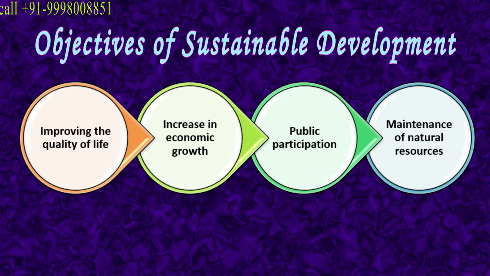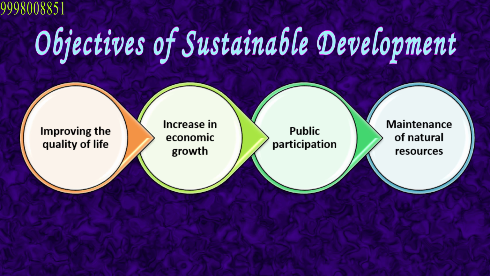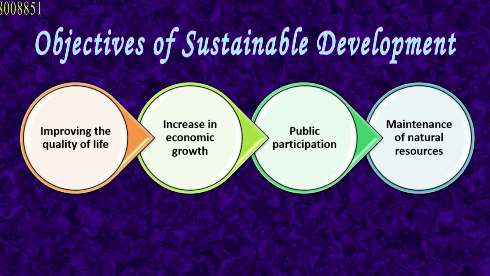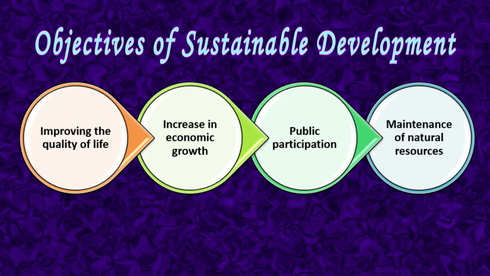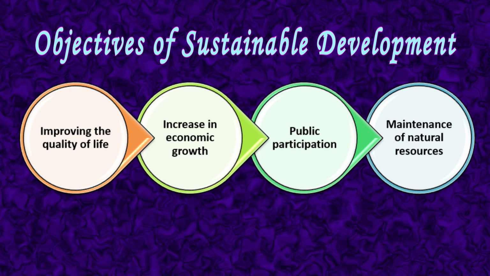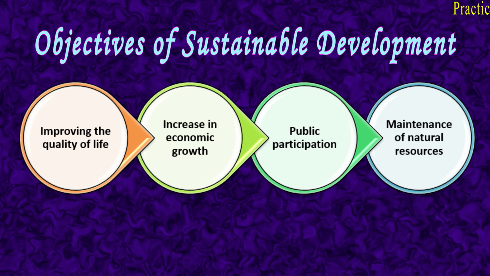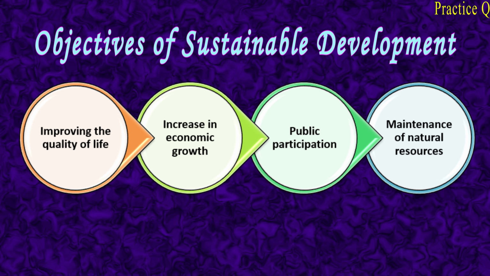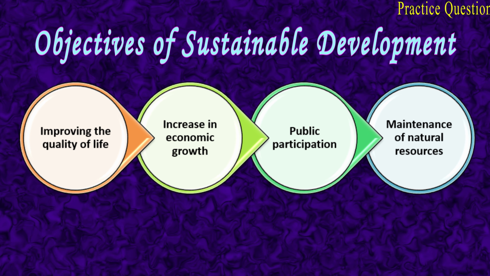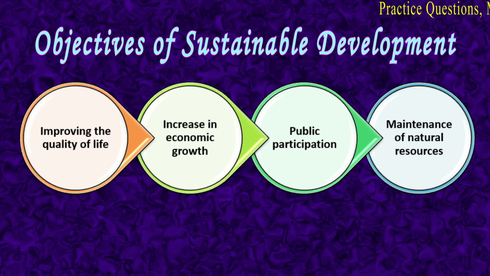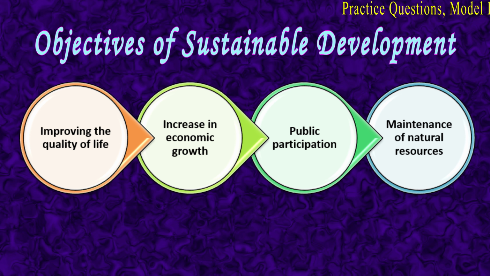First is improvements in the quality of life. Sustainable development aims at creating sustainable improvements in the quality of life of all people. That is, the quality of life must be improved but with fair use of natural resources. Second is increase in economic growth. Sustainable development aims at increasing the economic growth by meeting basic needs, that is, by raising the standard of living.